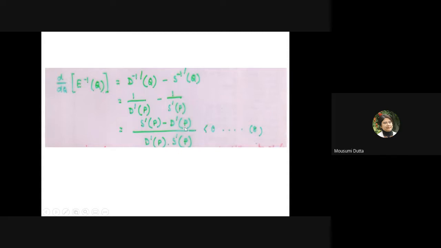So the denominator becomes D prime P times S prime P, and the numerator becomes S prime P minus D prime P. The Marshallian stability requirement is given by dE inverse Q by dQ should be negative, which means because of the presence of excess demand price, if quantity increases, that in turn reduces the gap between the demand price and the supply price.